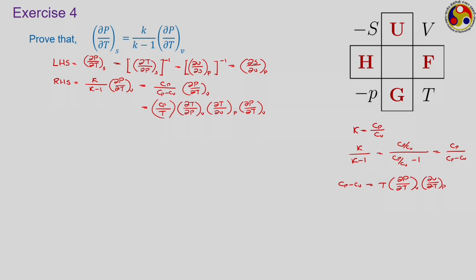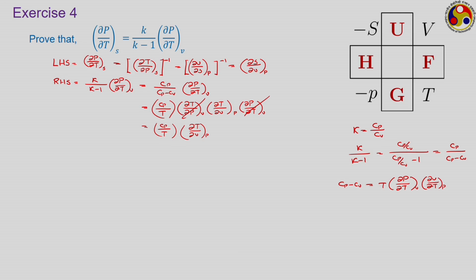Now, ∂T/∂P at V and ∂P/∂T at V, these two can cancel out, leaving us Cp by T into ∂T/∂V at P. Now, what kind of substitutions can we do here so that the right hand side becomes equal to the left hand side? Is ∂T/∂V at P available on the Maxwell square? That is definitely available, because you can see in the Maxwell square T and V are neighbors to each other and P is opposite to this, or P actually is a neighbor to this.